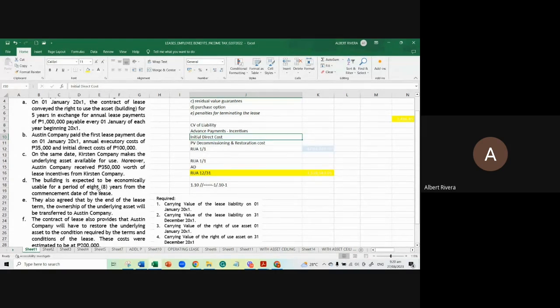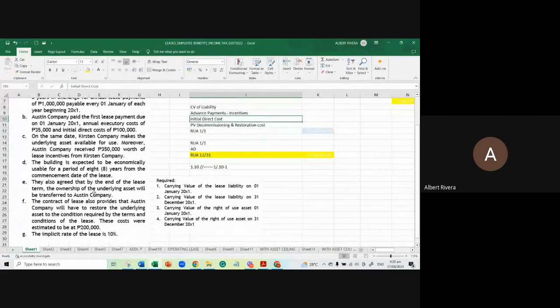The building is expected to be economically useful for 8 years from the commencement of the lease. This item D refers to the useful life of the underlying asset. Letter E, they agreed that by the end of the lease term, the ownership of the underlying asset will be transferred to the lessee, that is Austin Company.